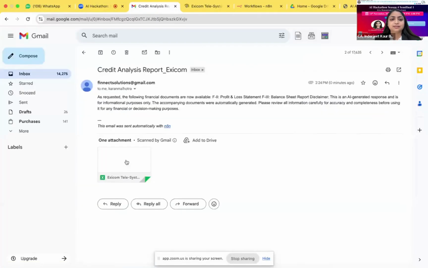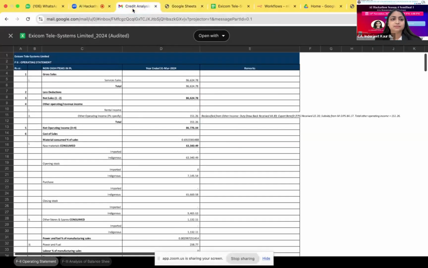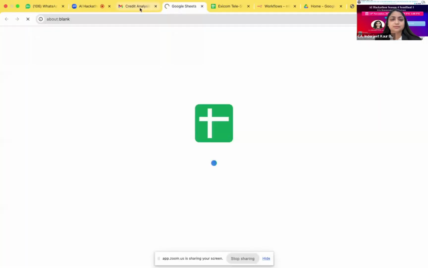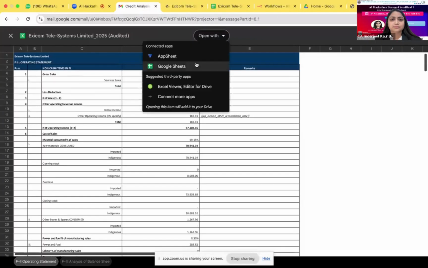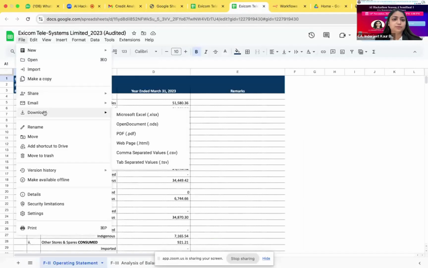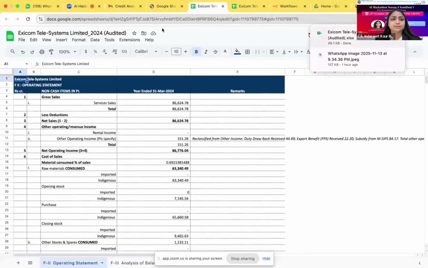So you will be able to see this tool, and I'm just opening it. These are 3 files, opening them with Google Sheets. Then we just have to download these files to check or verify them.